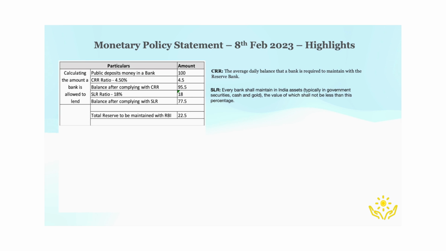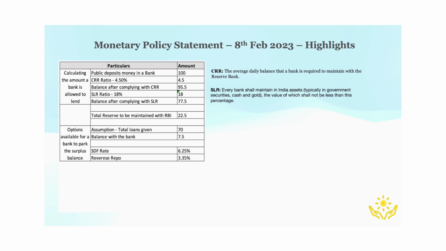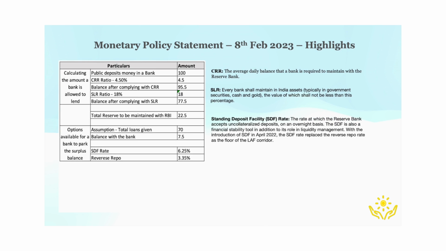Balance, after maintaining these reserves, banks are allowed to use for all commercial purposes. Now, assume that due to a lower demand for loans, the bank is able to utilize only 70 rupees for commercial purposes out of 77.5 rupees available. In such cases, banks can park the excess balance, that is 7.5 rupees, with RBI and earn 6.25% interest on them. The Standing Deposit Facility rate is an option for banks to park their surplus balance on an overnight basis.